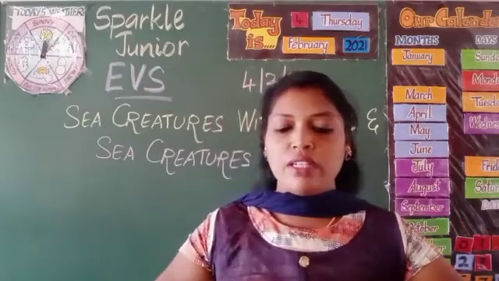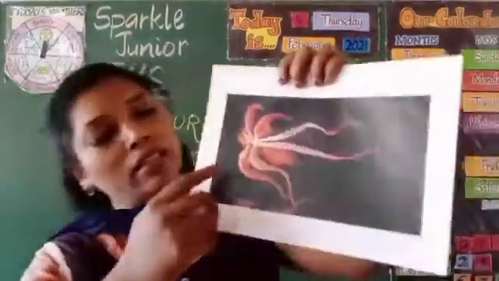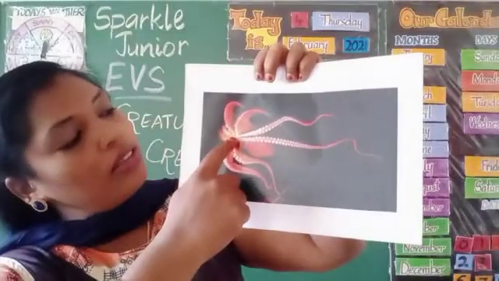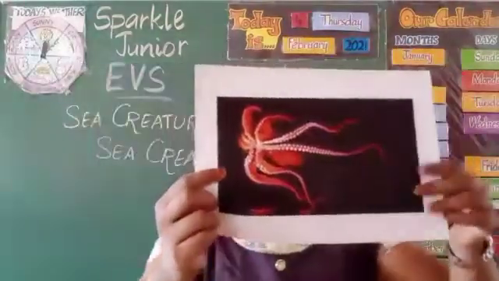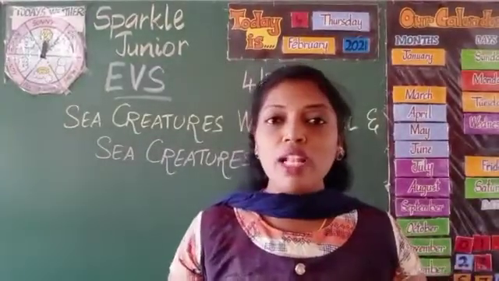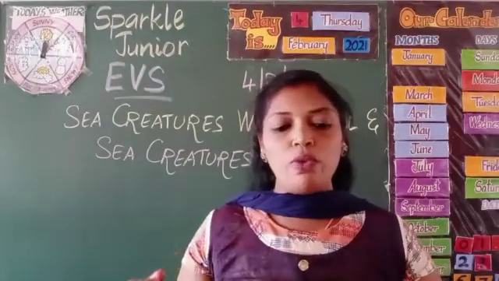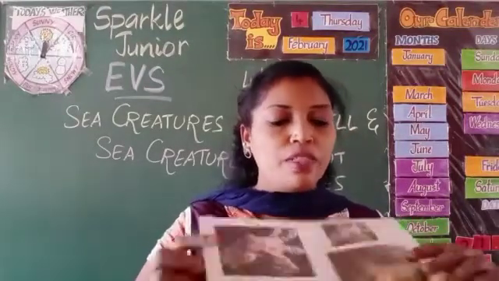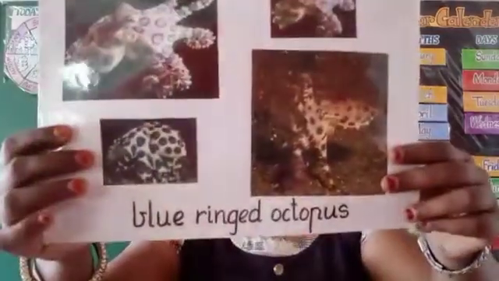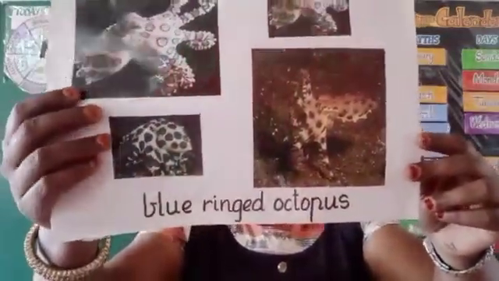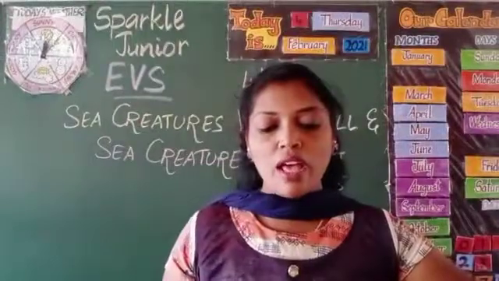They have suckers inside their body like this. They inject the poison, and they have a special quality: they change color to merge with the sea into blue color. And this is the blue ring octopus, which is a harmful sea creature.